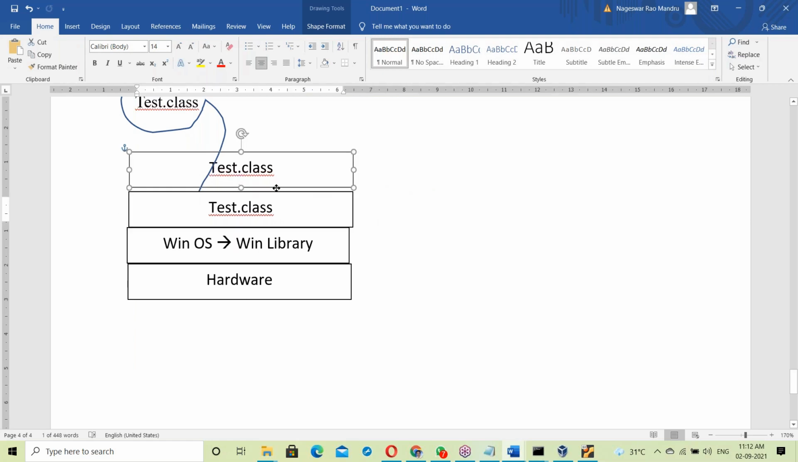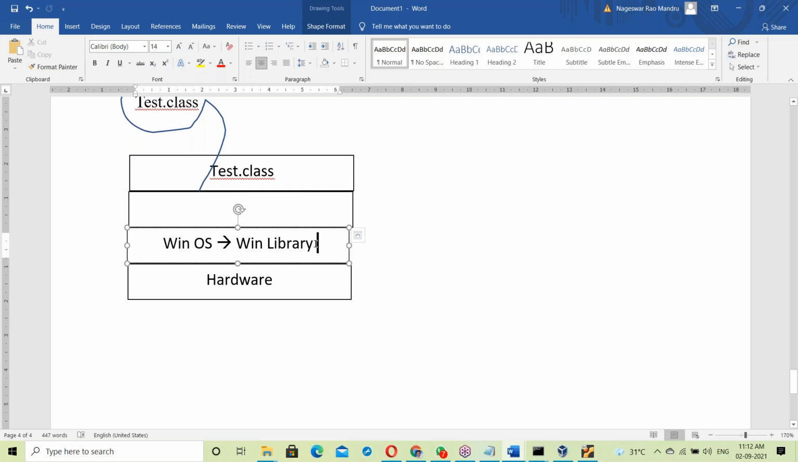What is that layer? Can you guess it? Between the dot class file and this library, there is one more layer that comes into the picture. That layer is the JVM.